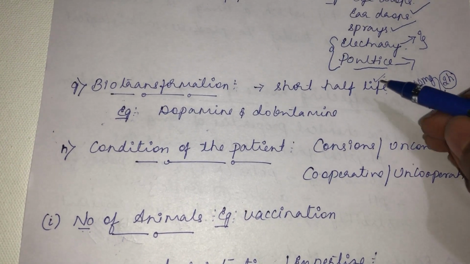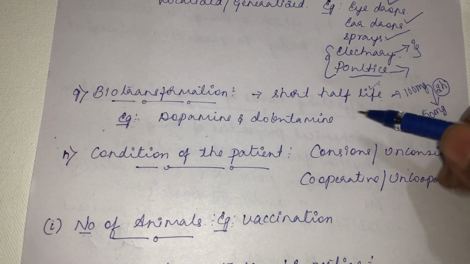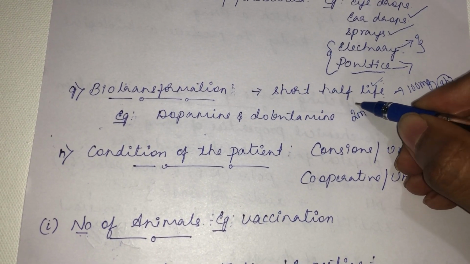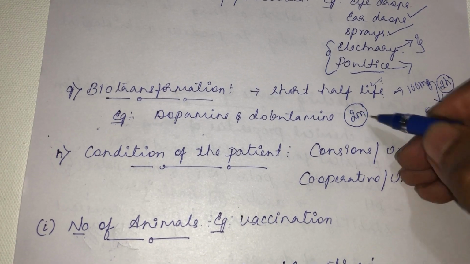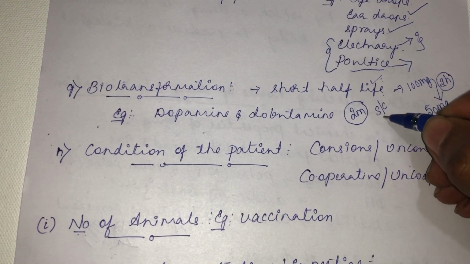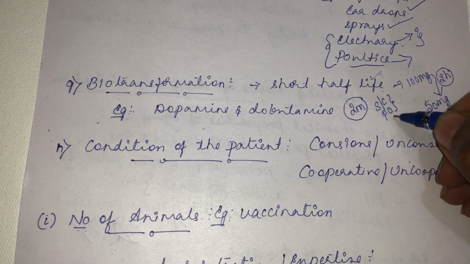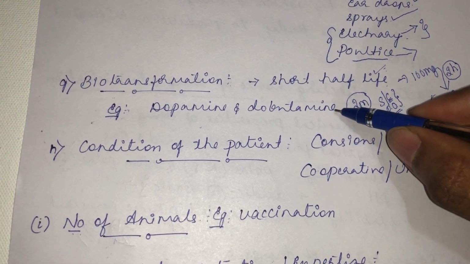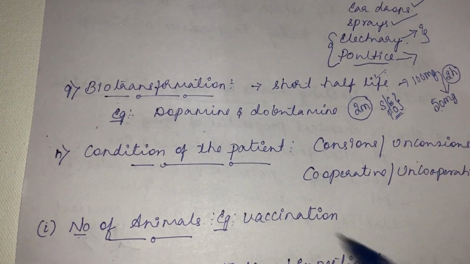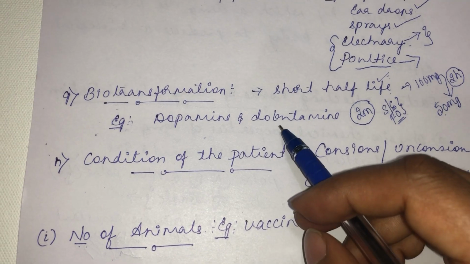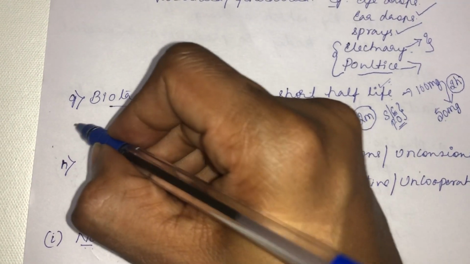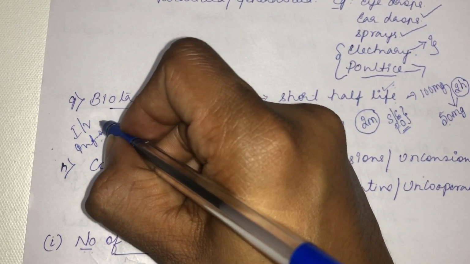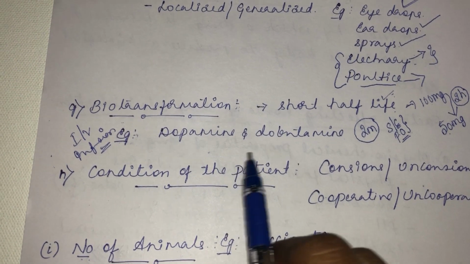There are certain drugs which have a very short half-life. For example, dobutamine and dopamine have a half-life of 2 minutes. Suppose you give these drugs through the subcutaneous route or the oral route. By the time it reaches the stomach or intestine, or by the time it reaches the vein, it will be metabolized and degraded. So for administration of dopamine and dobutamine, we will give them through intravenous infusion. Slowly, we will give them drop by drop.